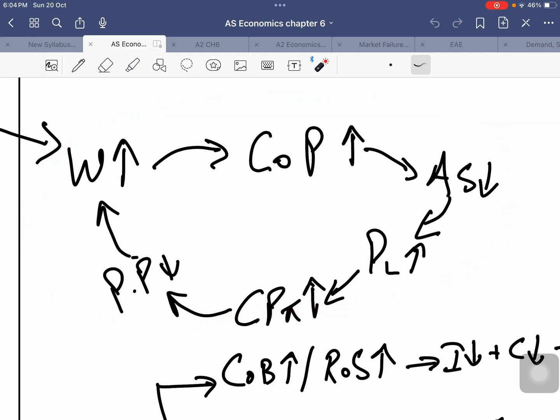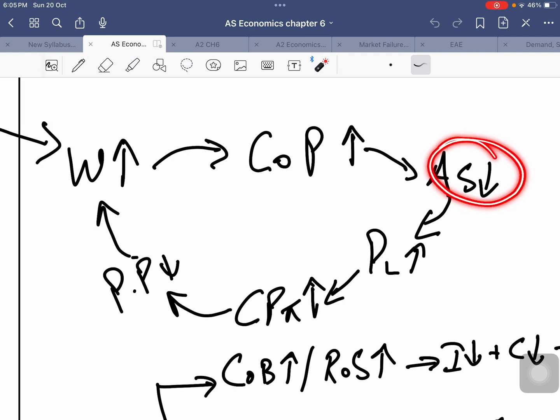So, wage price spiral is when workers believe that they deserve higher wages. Their purchasing power is actually low, their living standards aren't as much as they want, so they demand higher wages. When they demand higher wages, and firms and industries give them higher wages, that means the cost of production for those industries and firms increases. As the cost of production rises, the aggregate supply of the economy will fall.